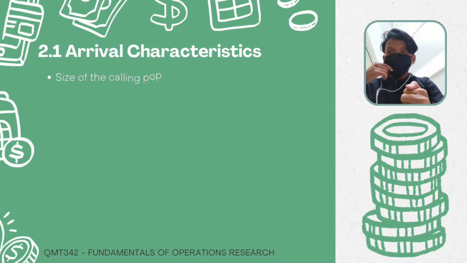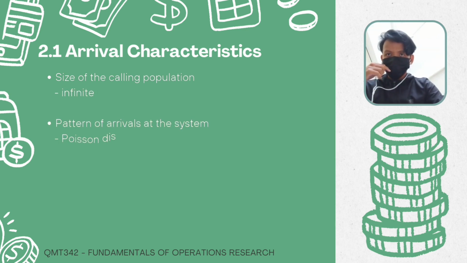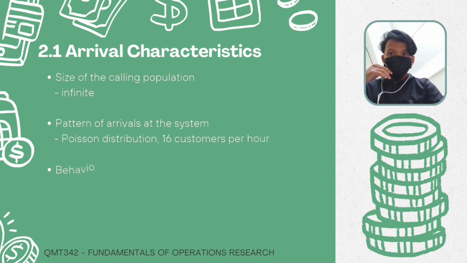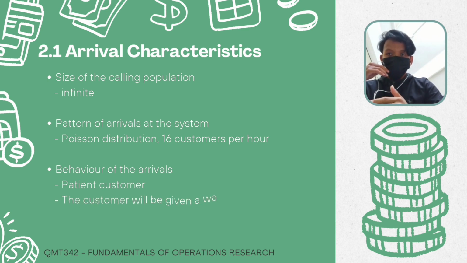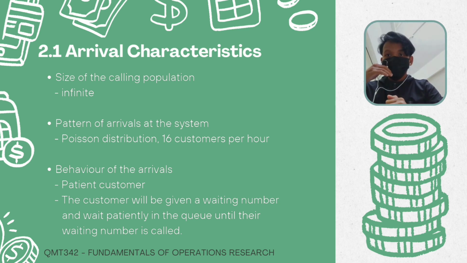Next, we will proceed to the characteristics of the queuing system. For arrival characteristics, the size of the calling population is infinite, which means it is not fixed. The customer can arrive at the bank at any time. The pattern of arrivals, using Poisson distribution, is 16 customers per hour. Meanwhile, for the behavior of the arrivals, it is a patient customer. The customer will be given a waiting number and wait patiently in the queue until their waiting number is called.